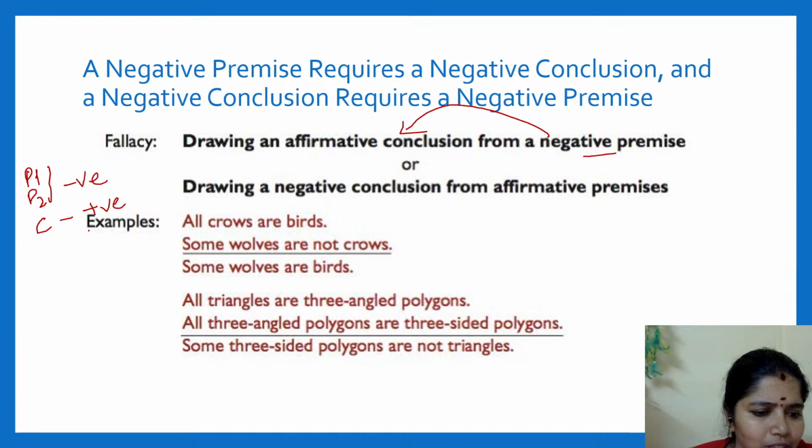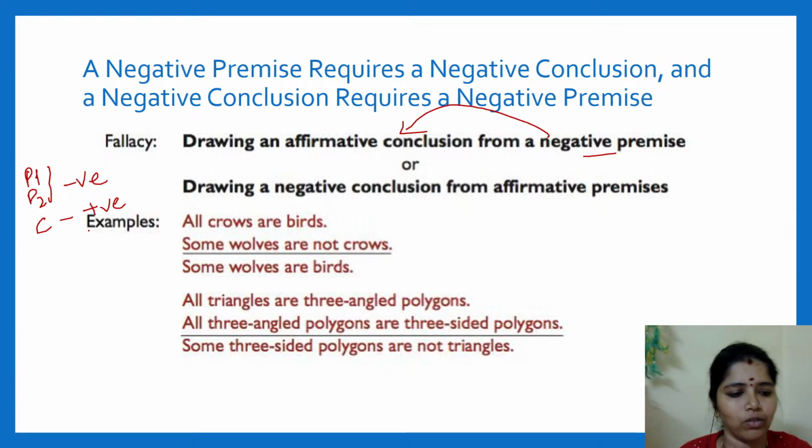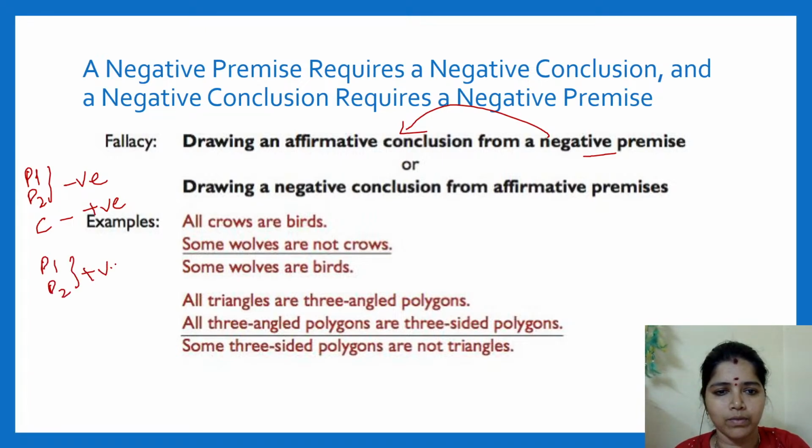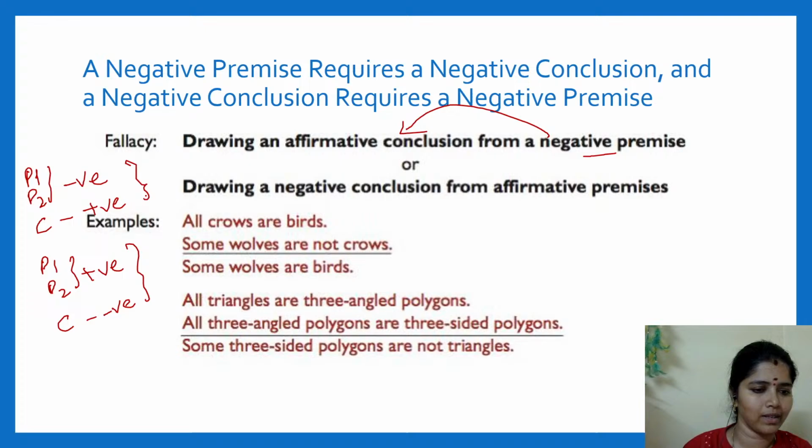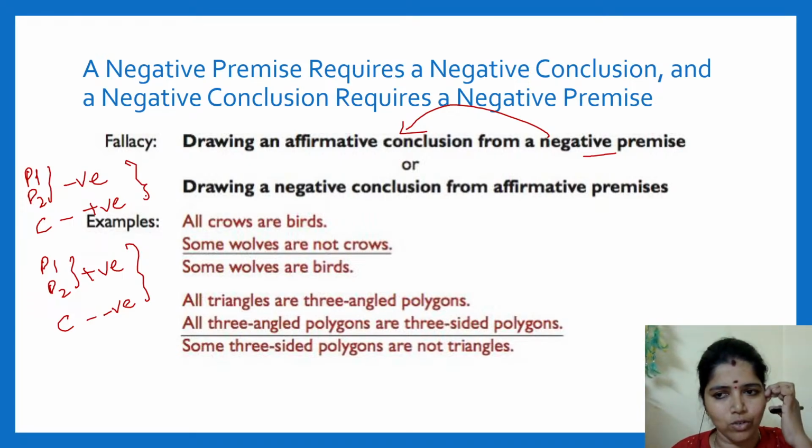No need to check further. Sometimes P1 and P2 will be positive, and when I draw a negative conclusion, then there is a fallacy. Simple, right? Whenever I have two negative premises and from them I draw a positive conclusion, then there is an error.